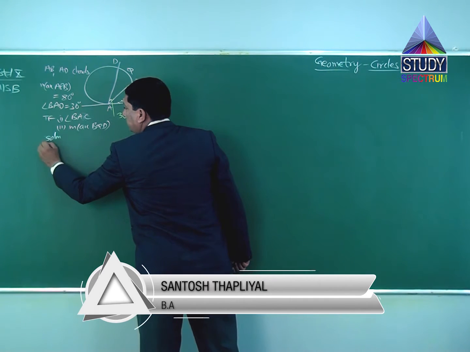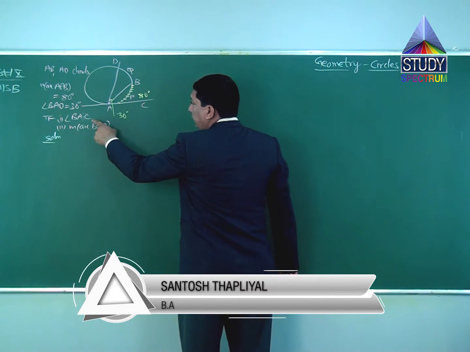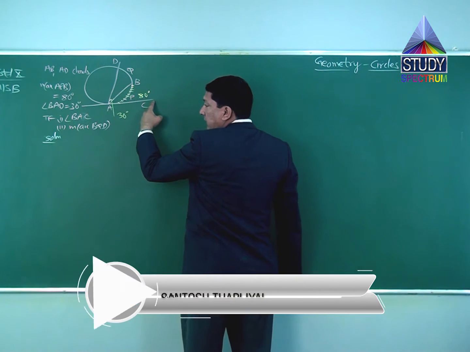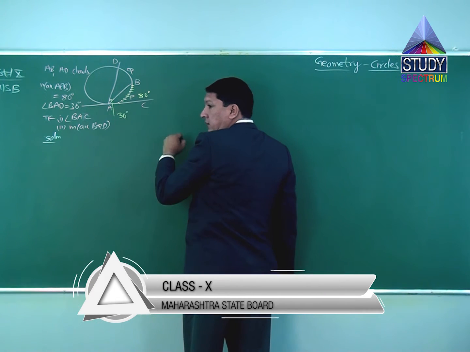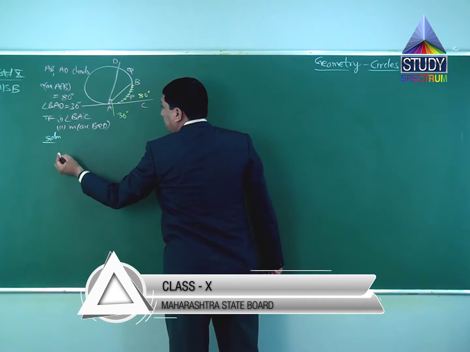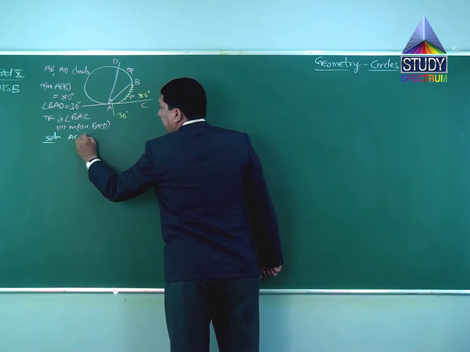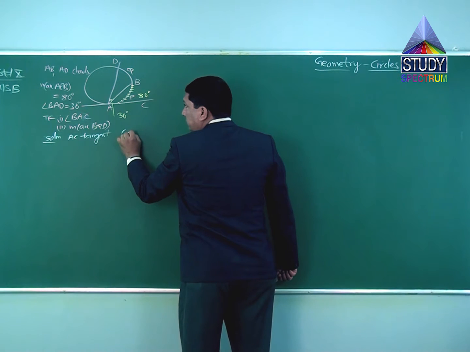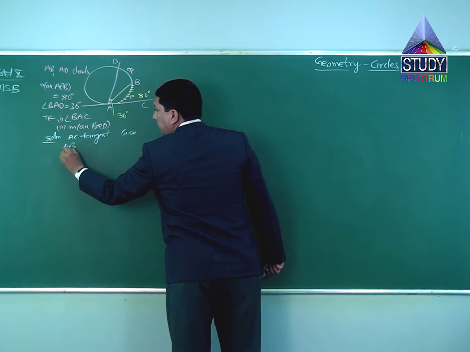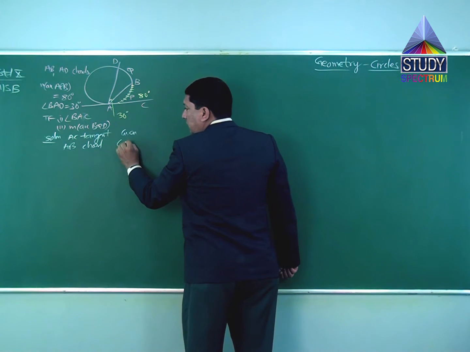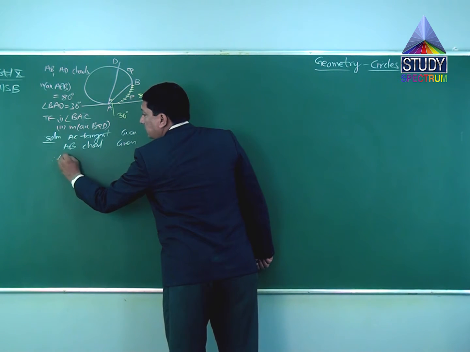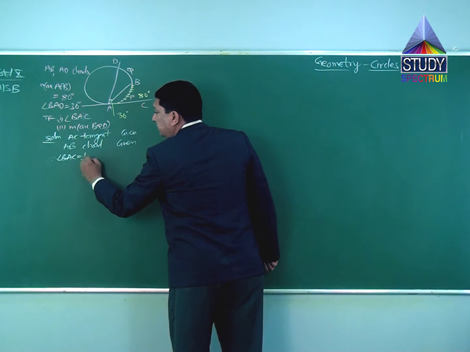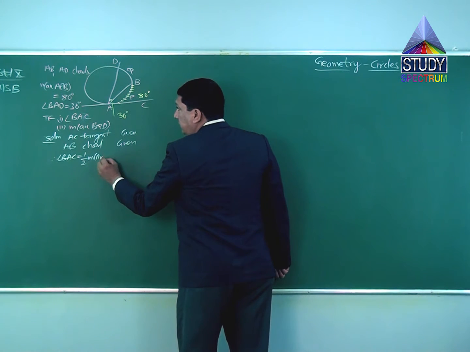Solution. First is angle BAC. You can make it out very easily. Angle BAC and its intercepted arc have a relation by using the tangent secant theorem. I'll write it down. AC tangent is given, AB chord is given. Therefore, we can write angle BAC is equal to half the measure of arc AB, or arc APB.